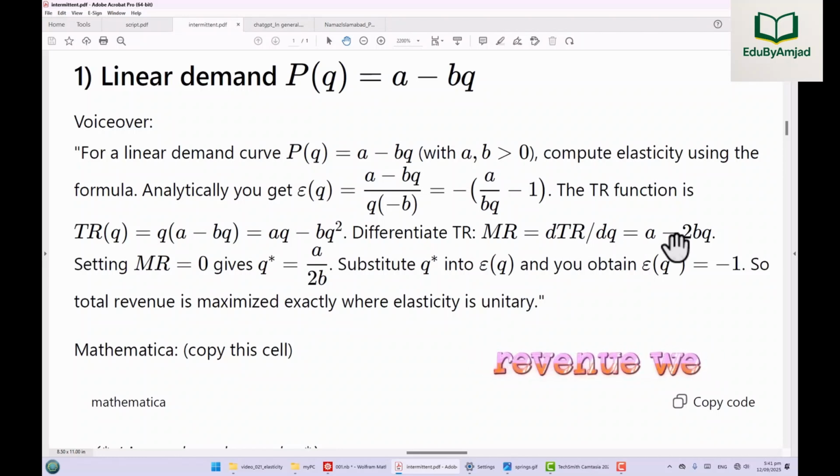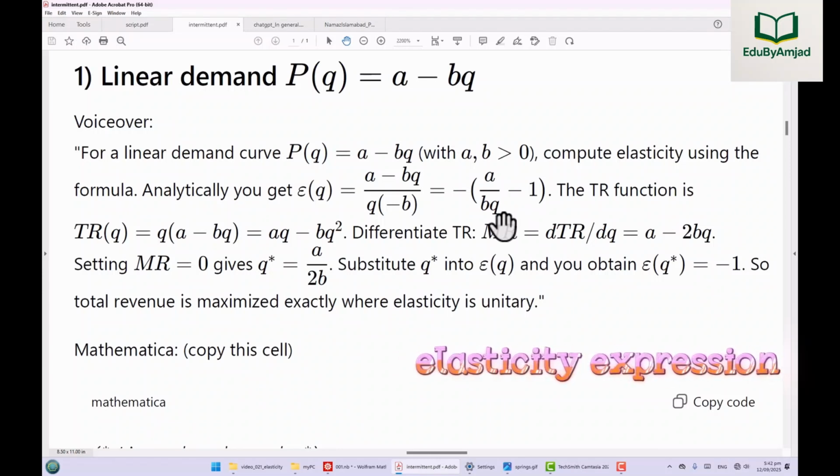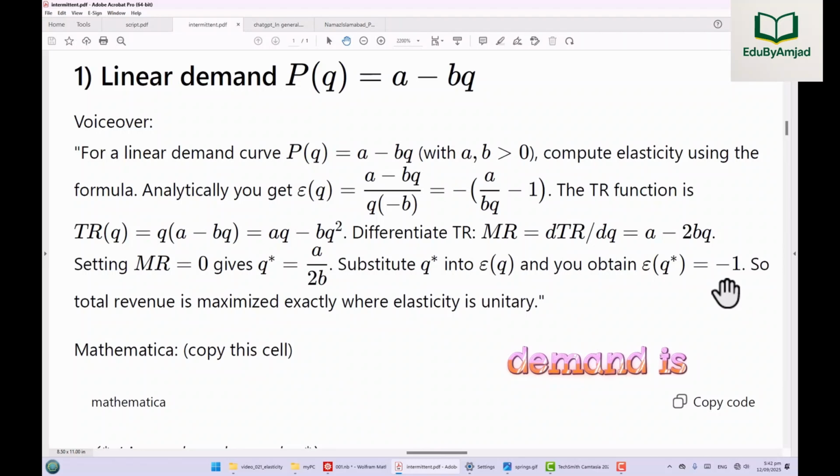To maximize revenue, we take the derivative and set it equal to 0. Solving, we find Q equals A over 2B. Substituting this into the elasticity expression shows that total revenue is maximized exactly where demand is unit elastic.